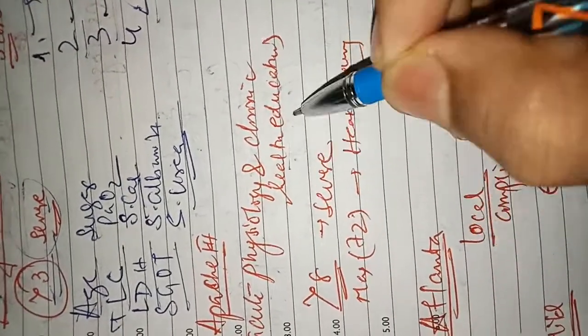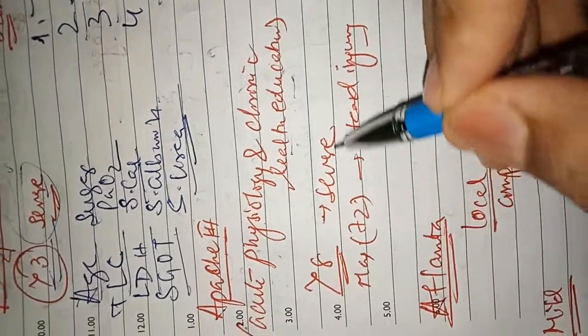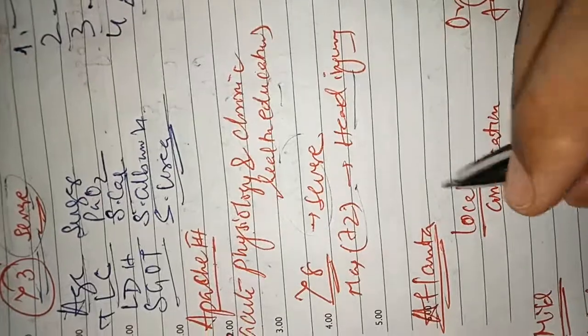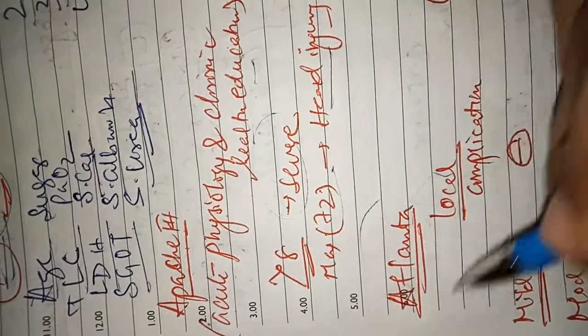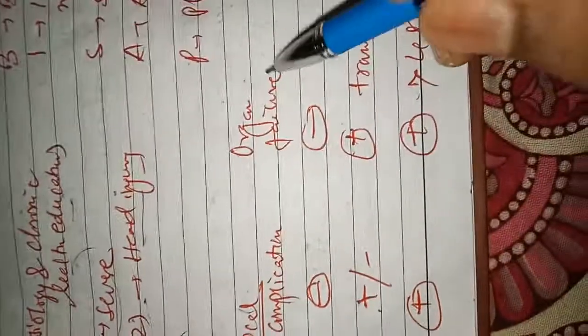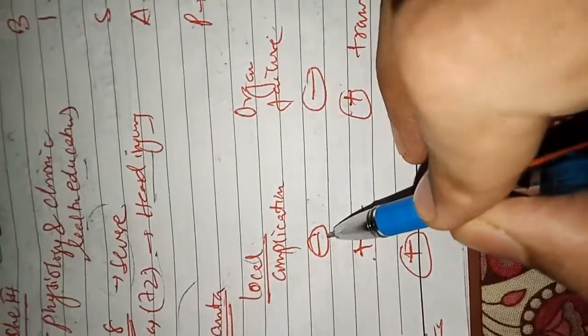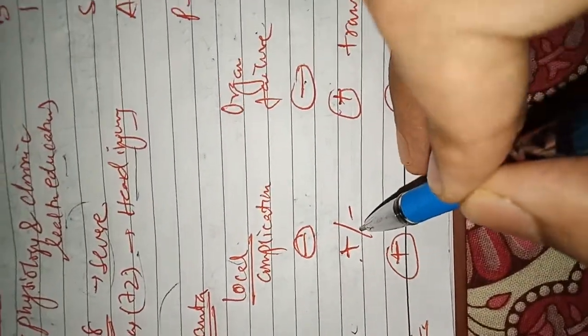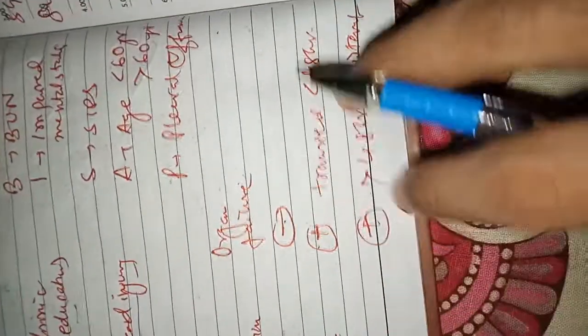It is the acute physiology and chronic health education score. It is greater than 8 in case of severe, maximum 72 if there is a pancreatic head injury. Atlanta is another score. Atlanta is local complication and organ failure. In mild, there is no local complication, no organ failure. In moderate, there cannot be local complication, but there is a transient organ failure of less than 48 hours, within 48 hours.